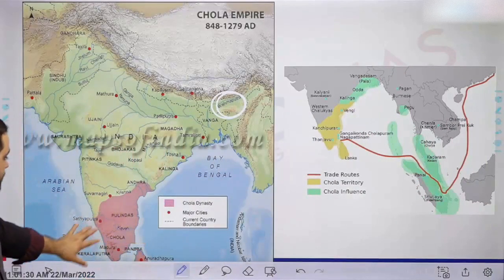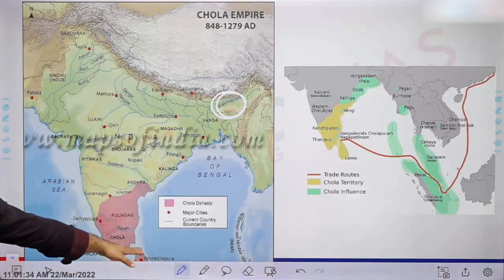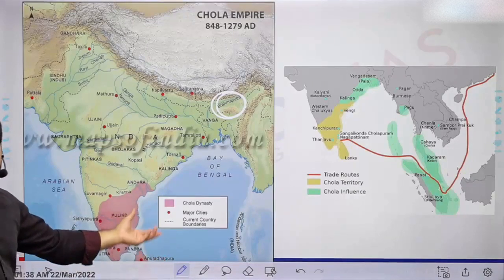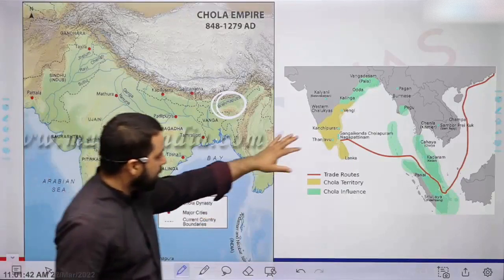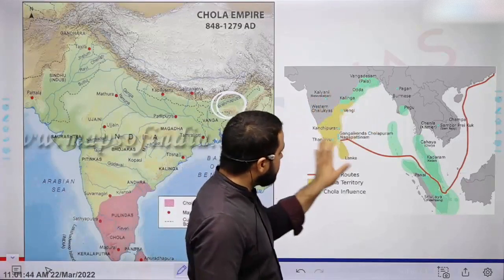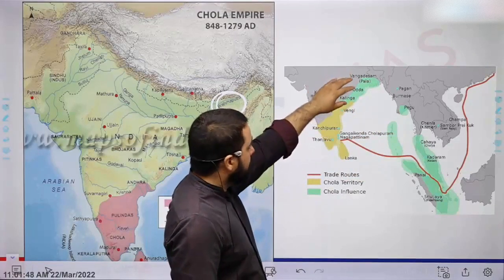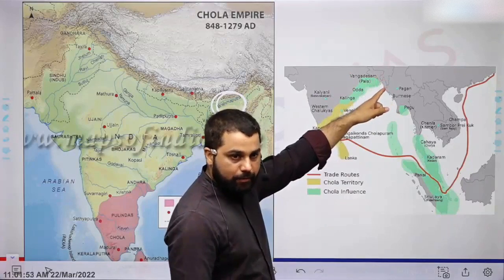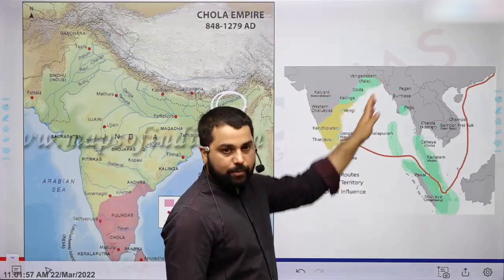Now this map here represents Cholas territory in India. They also in fact acquired almost entire Sri Lanka except the southernmost part. The entire Sri Lanka was part of Cholas territory. But not only this, in fact this map here represents the significance of Cholas empire, that they had influence in around Odisha, in some region of Bengal also, right? Because their navy was very powerful. So the पूरा western coast है, that was under their influence.